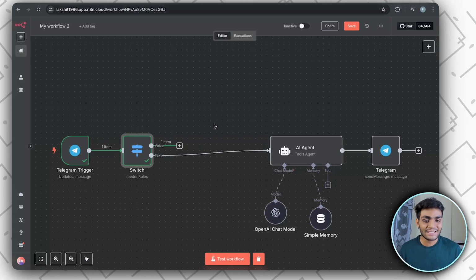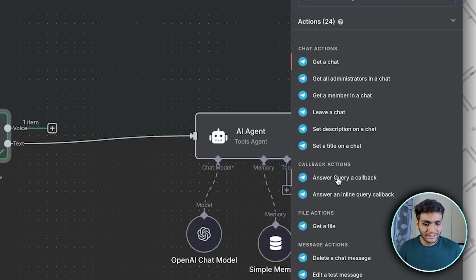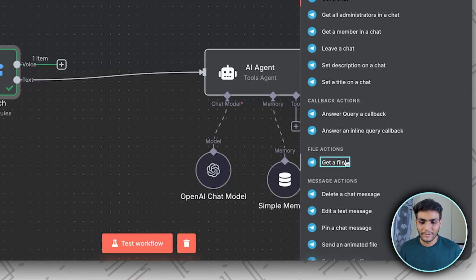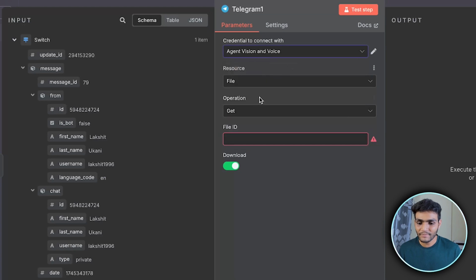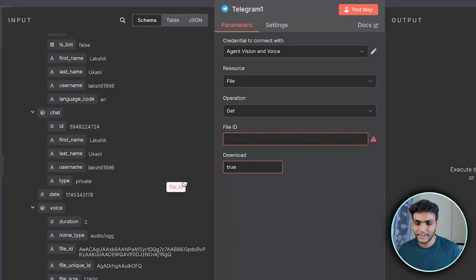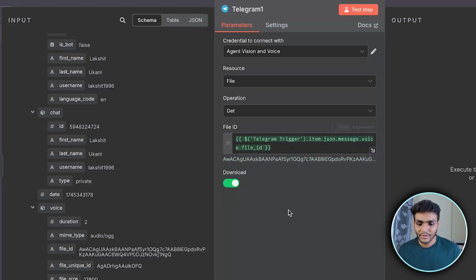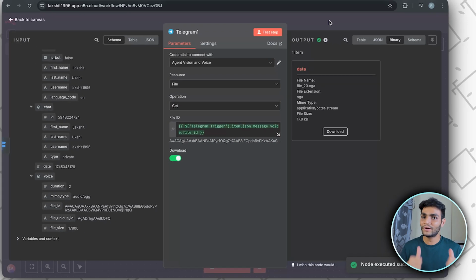To understand this item, let's go to Telegram. In the file action, we'll get a file. Then we'll connect this file with this, and we'll add the credential. In the file ID from the Telegram, we can see that inside the voice we'll have a file ID. We'll add the file ID over here, and we can see in the test steps that we have the file. Okay, so we have got the file over here.